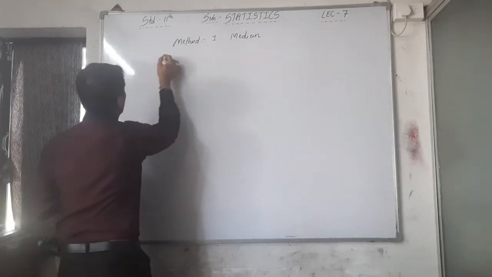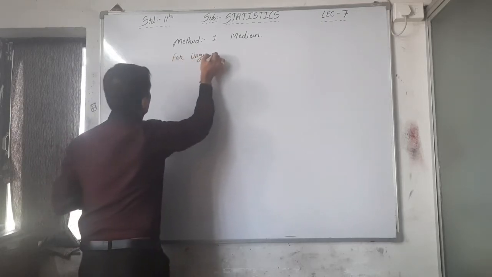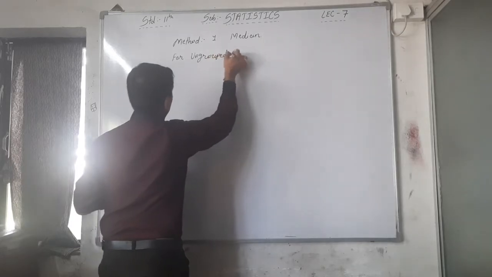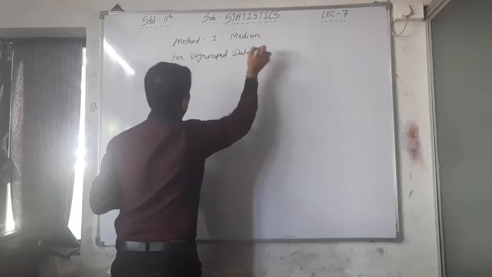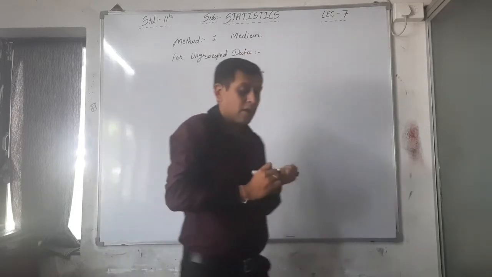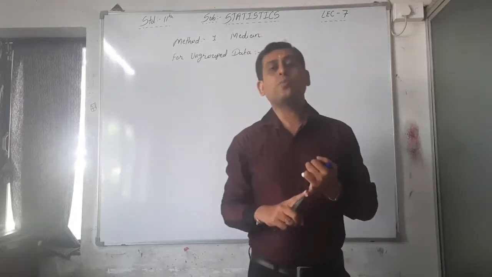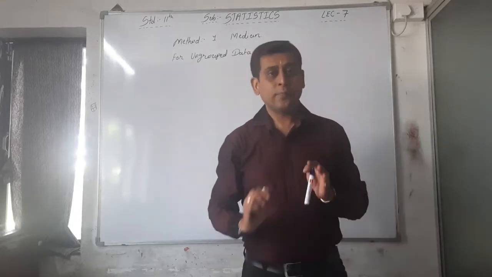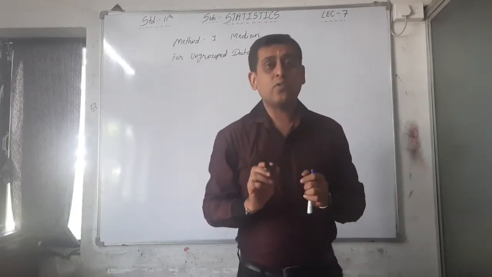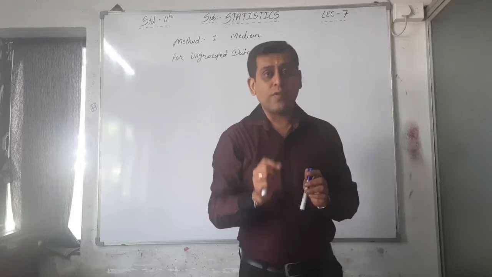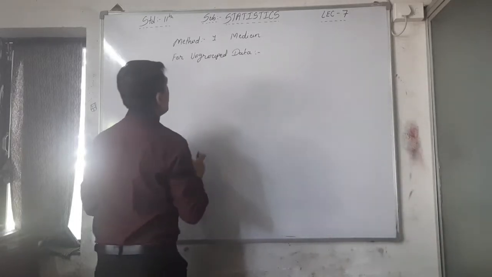First of all, see here again, ungrouped data, grouped data, and in the grouped data, discrete grouped data and continuous grouped data are there, and we have to find out the median by different methods. For ungrouped data, what is the formula for median?